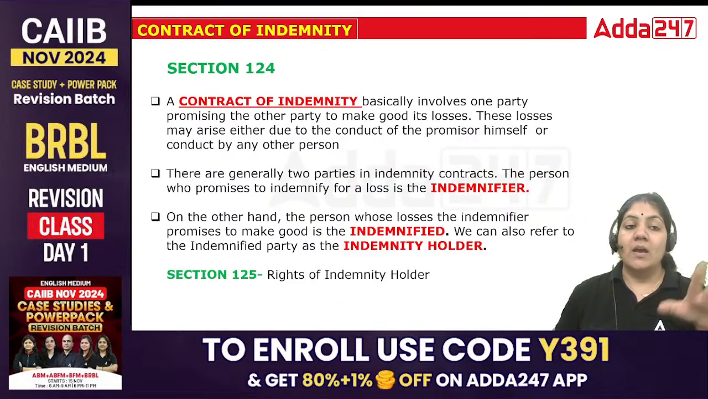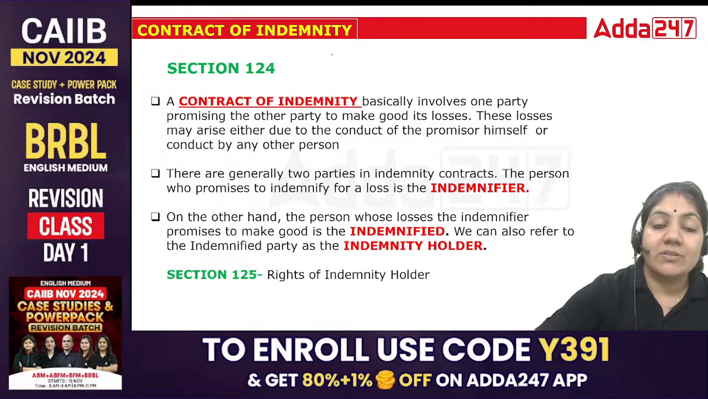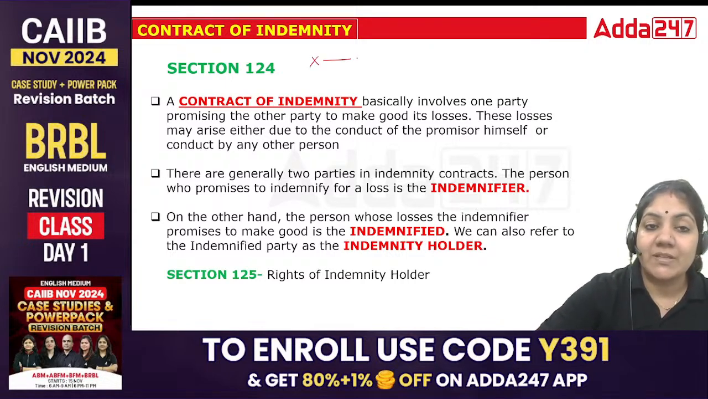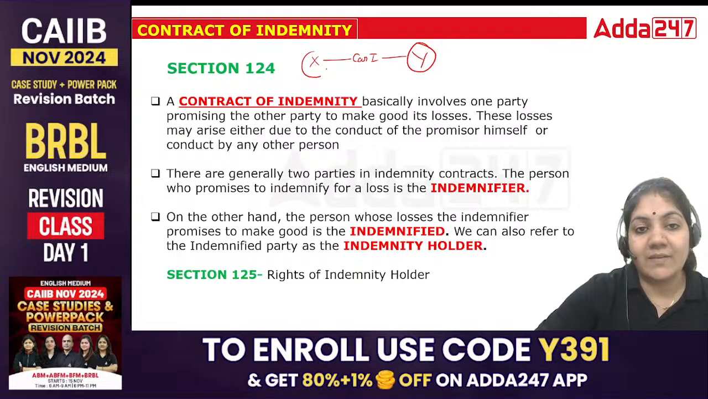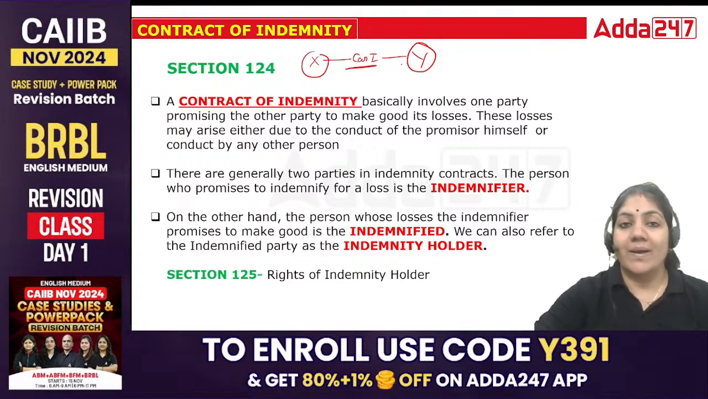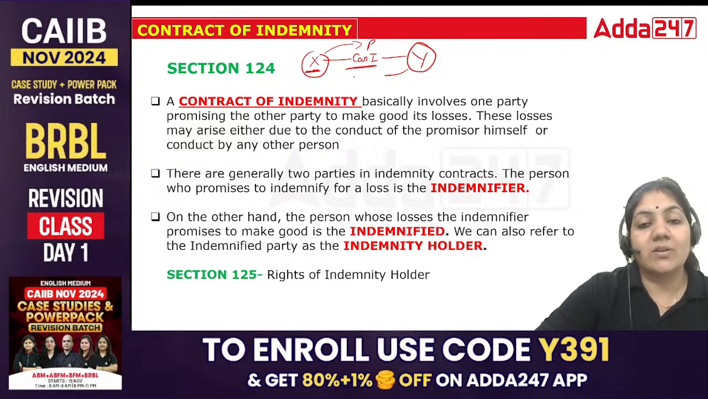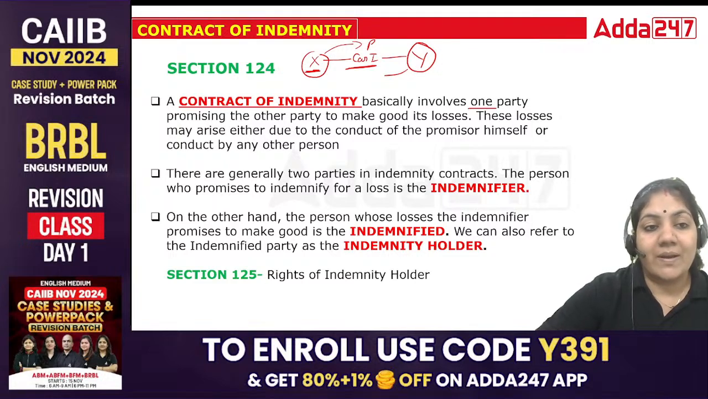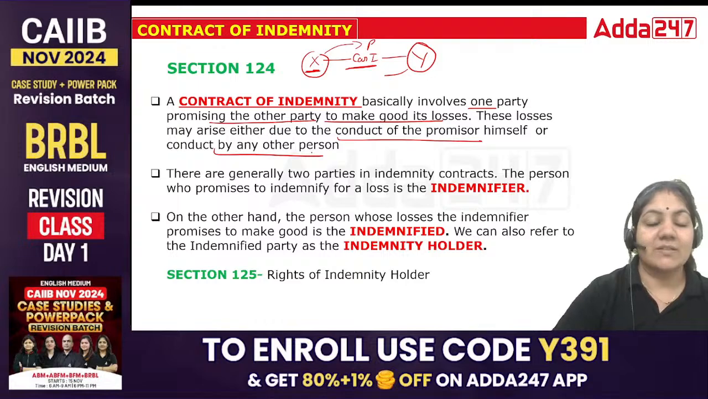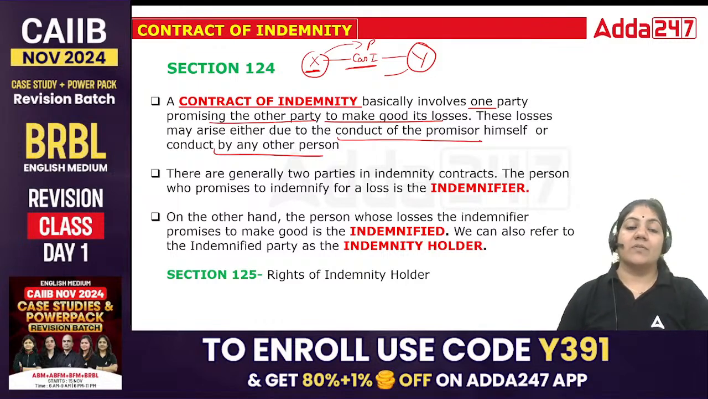Now see, contract of indemnity. Contract of indemnity means, suppose person X has taken car insurance from company Y. In car insurance, X has to pay the premium and Y promises that if anything happens to the car, we will pay. This is called a contract of indemnity. Basically, one party promises the other party to make good its losses. These losses may arise due to the conduct of the promisor himself or the conduct of any other person. This is called a contract of indemnity.